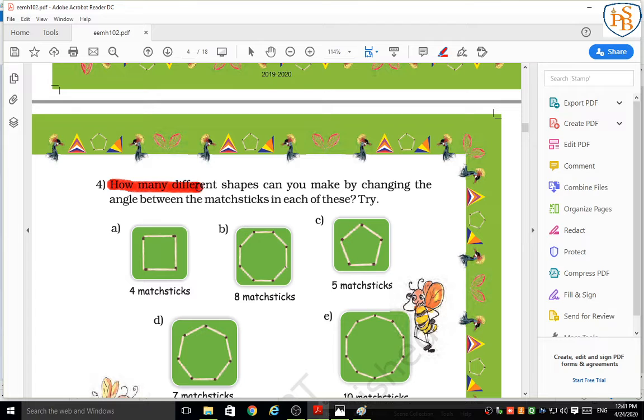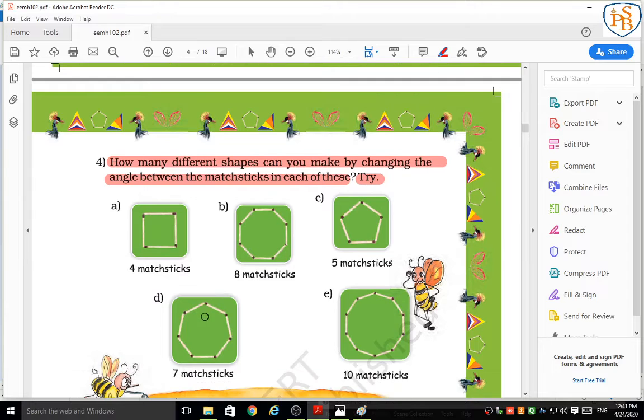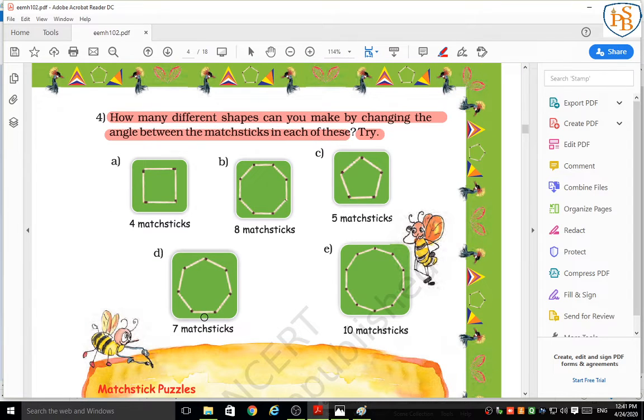How many different shapes can you make by changing the angle between the matchsticks in each of these? Just try. By using a different number of matchsticks, you have to make a different shape. So how many different shapes can you make?